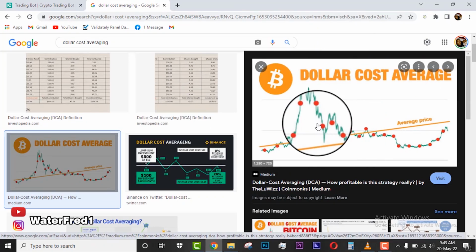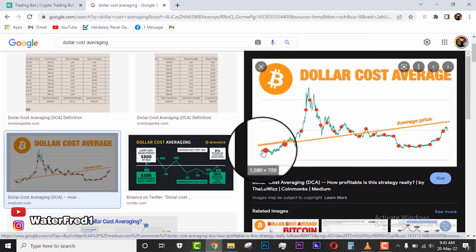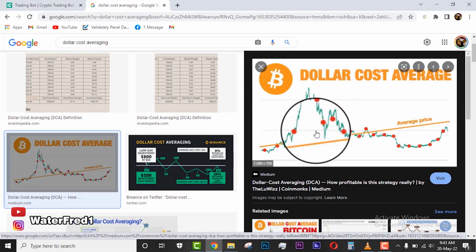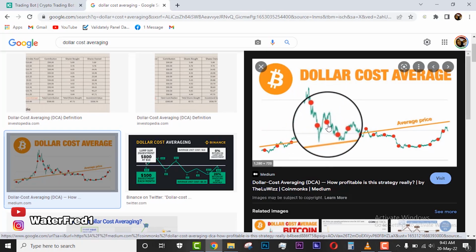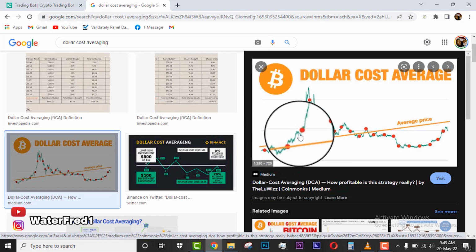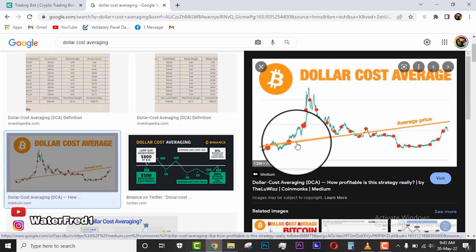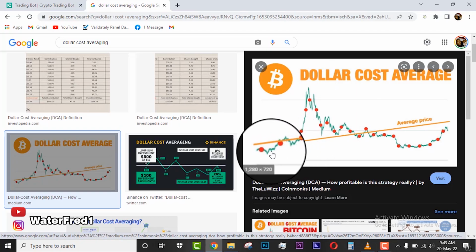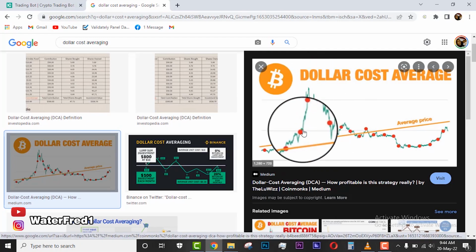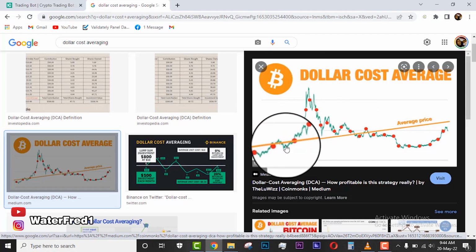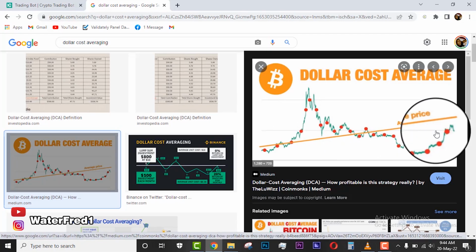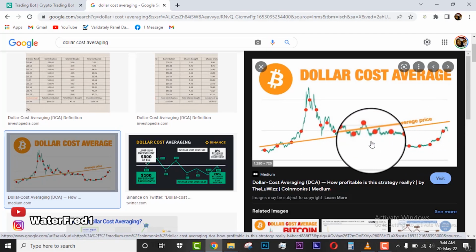Yes, if you look at this chart right here, you will see that the bot is actually going to buy at different prices. Now, if you want to invest, say, $1,000 on this bot, you will tell it instead of buying at once, let it buy $10 at different prices. Now, each time you purchase a crypto, you may risk buying it when it is low or when it is at the peak here. Now, to reduce that risk of buying at an extreme high rate, what you're going to do is to buy at different points of movement. That way, you see that the average price, when it moves up, you are likely to make profit.